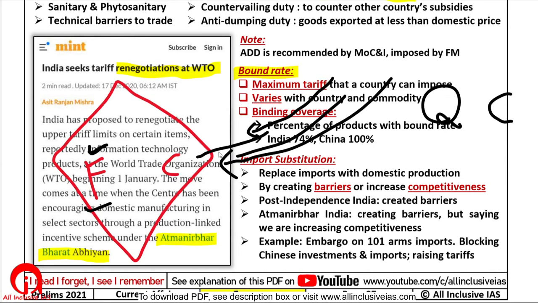After independence, we took this first route. We imposed import tariffs and import quotas. We said we want to protect our domestic factories, so we will not allow cheap imports. We will put restrictions here. Then people will have no choice but to purchase from Indian factories. What was the side effect?